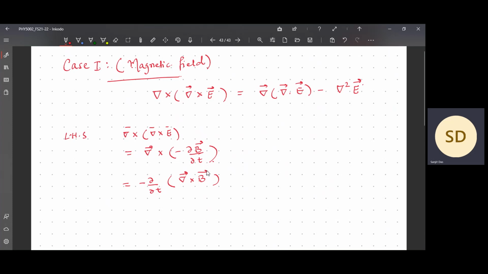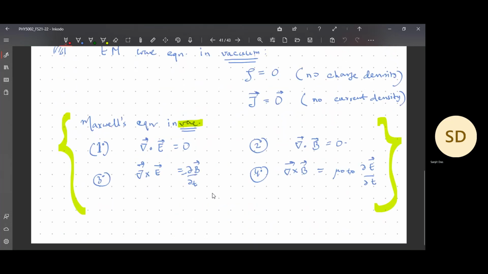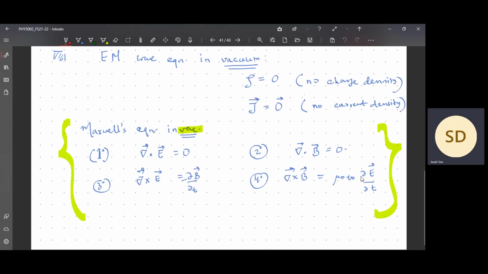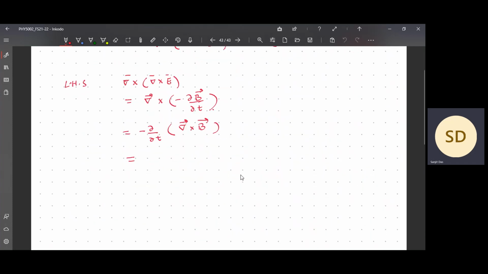So if I write it down, what is curl of B? Curl of B, if you remember, in vacuum is mu naught epsilon naught dou E by dou t. I am going to write it down there. Curl of B minus dou by dou t. Curl of B is mu naught epsilon naught dou E by dou t.